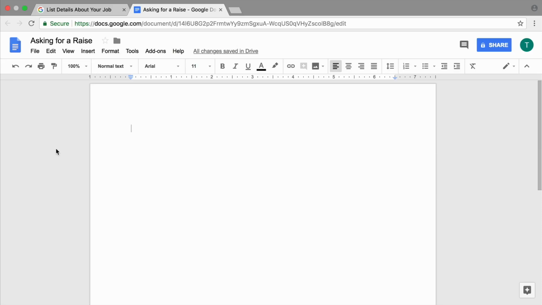Your list will also provide key words you will use to search the internet for salary information in a later video. You might start your list by typing job title, then listing the position you hold at work underneath. Next, hit enter or return to leave space between lines. Then type a list of descriptive words about what you do at your job.